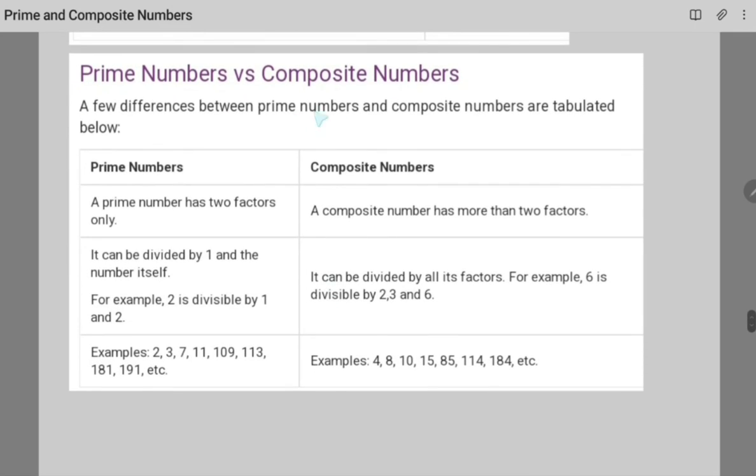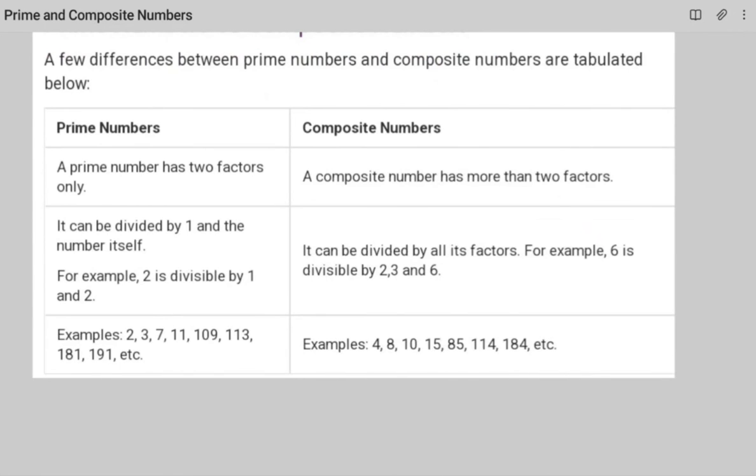Now we will compare prime numbers with composite numbers so you can understand these concepts more clearly. First point is prime number has two factors only. Which two factors? One and the number itself. Whereas composite numbers have more than two factors. The second difference is that a prime number can be divided by 1 and the number itself.